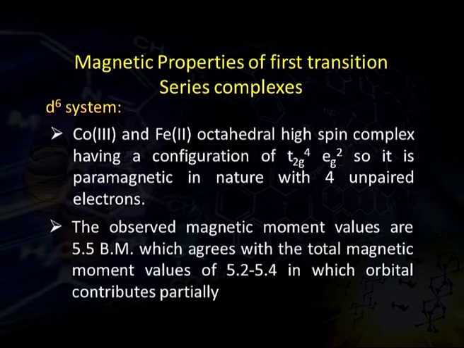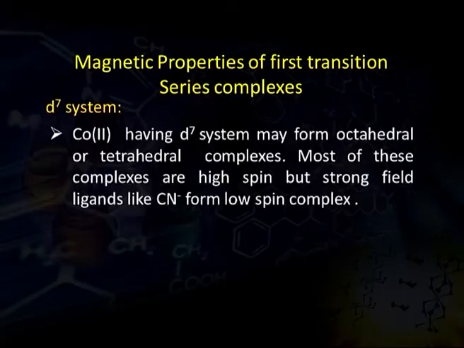The observed magnetic moment value is 5.5 Bohr magneton, which agrees with the total magnetic moment value of 5.2 to 5.4, in which orbital contributes partially. However, low spin iron 2 complexes are observed, and these complexes are diamagnetic in nature due to their totally paired electrons in the t2g orbital.